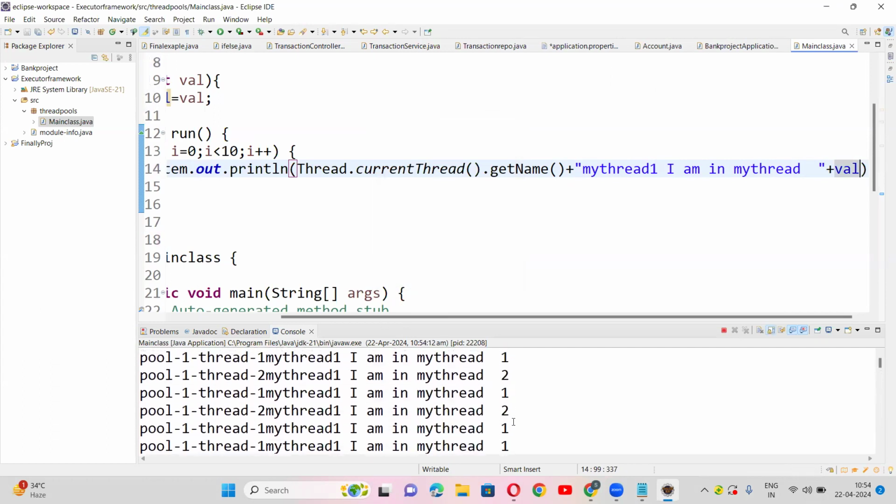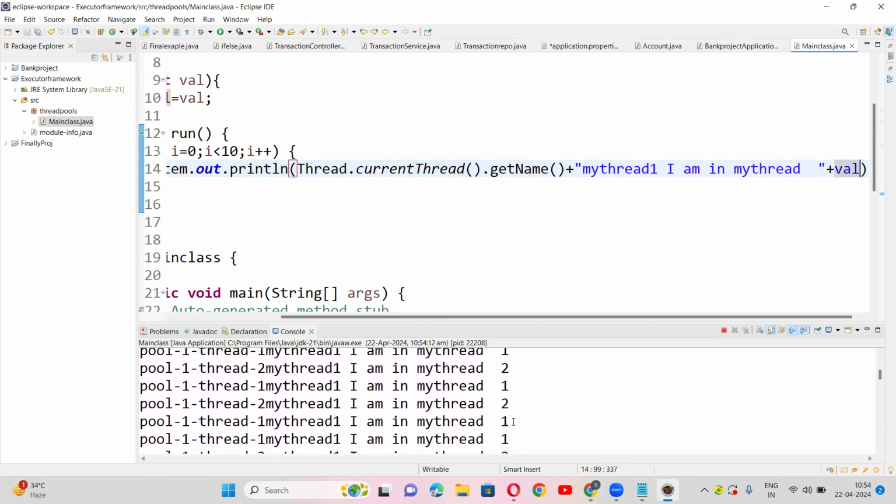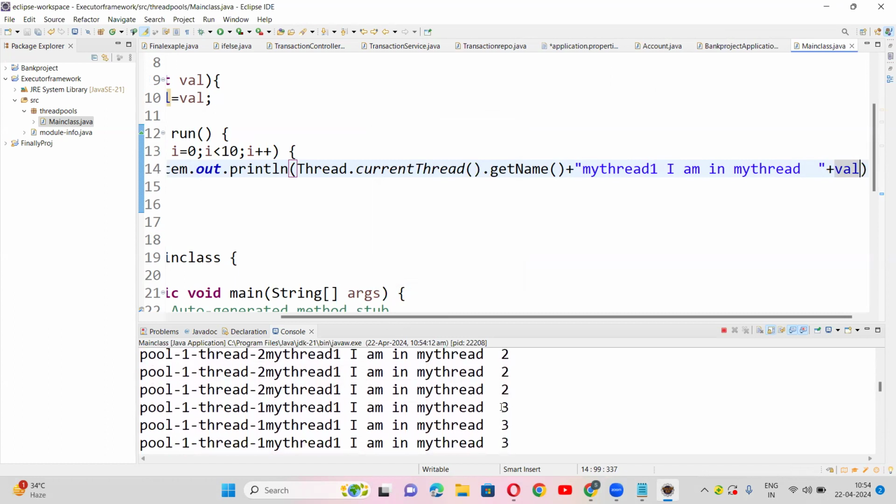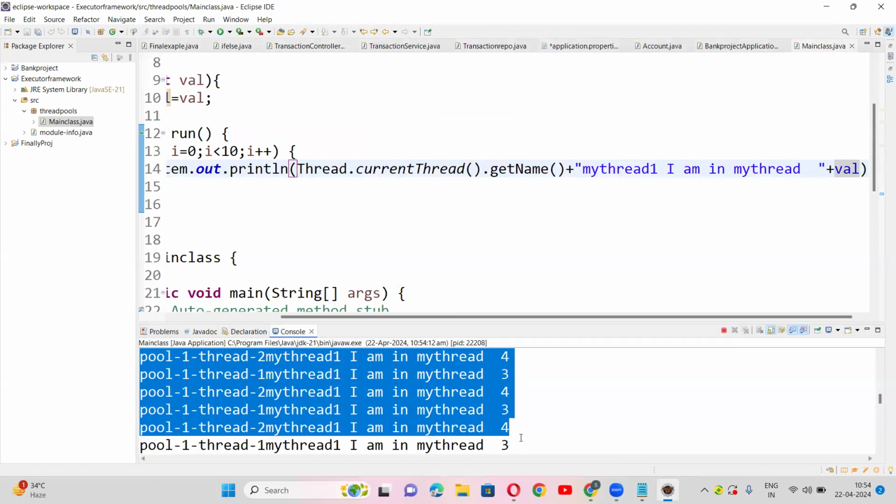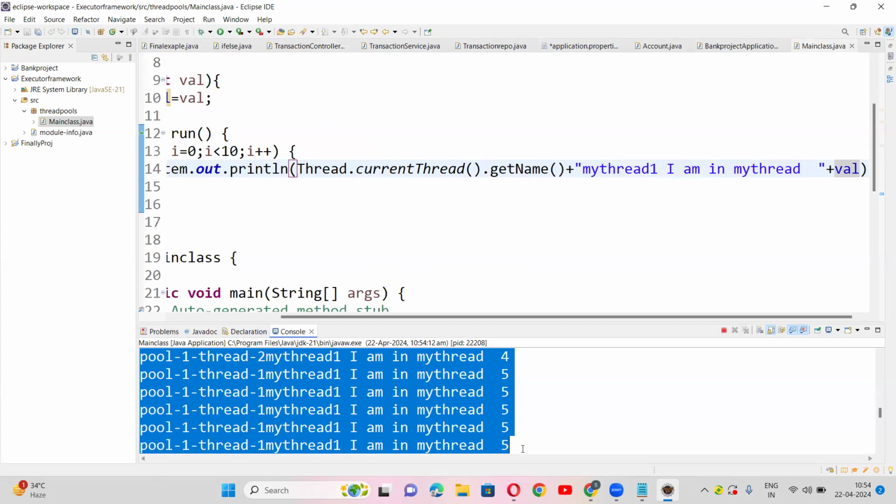See guys, 1 2, 1 2. After that only 3 have started. Am I correct, guys? Right. 3 4, 3 4. Then, yeah, is it fine? Now 5 6 comes to the picture.